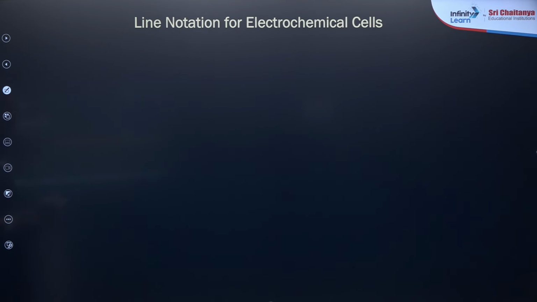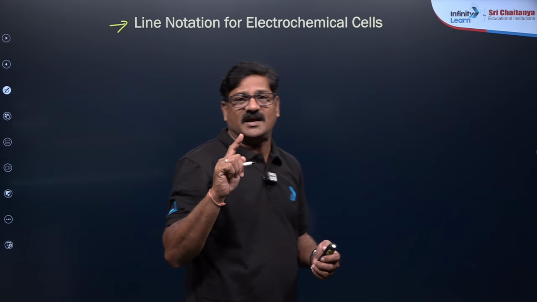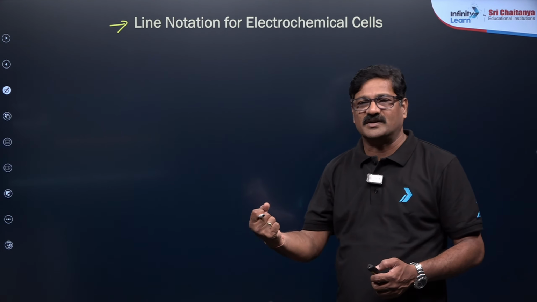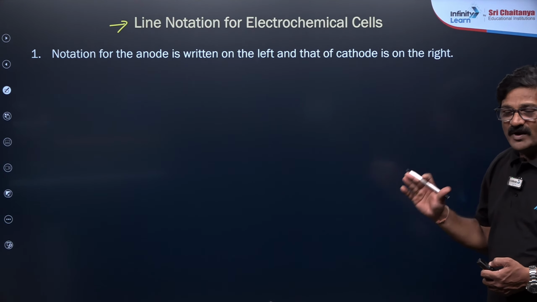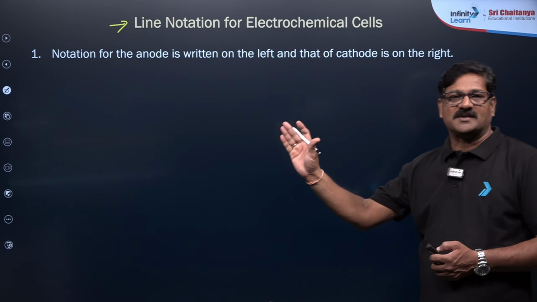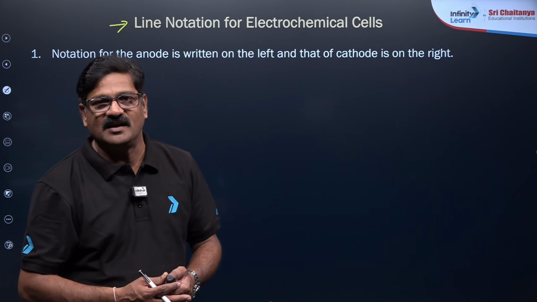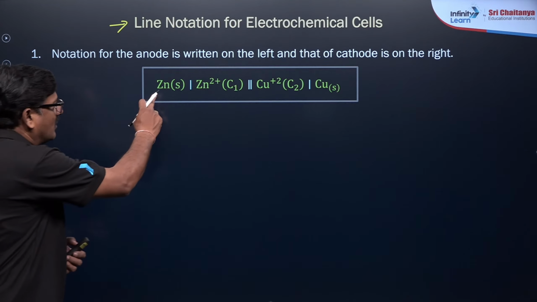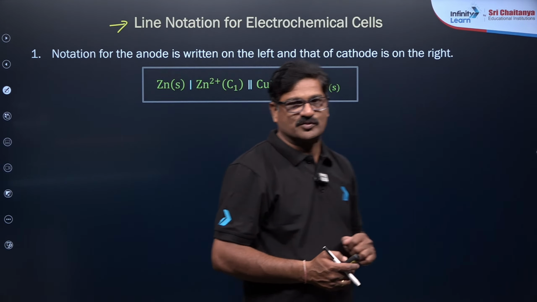We discuss line notation. This is very, very important. This line notation is extremely important for your NEET examination, because when the question is given, you need to understand how things are going to happen. Now always LHS, left hand side, anode should be written, and RHS, right hand side, cathode should be written. In the anode, the oxidation process has to be written. In the cathode, the reduction process has to be written.